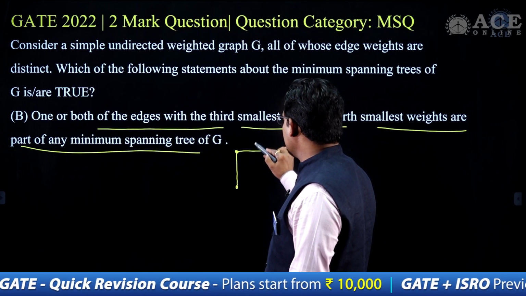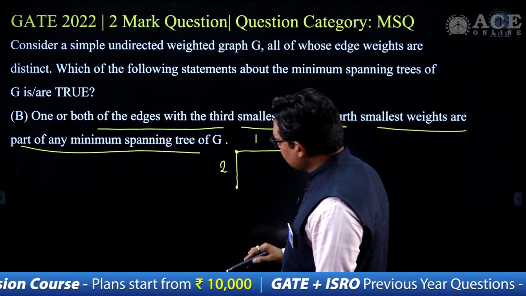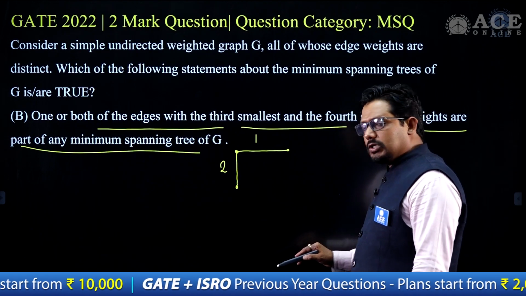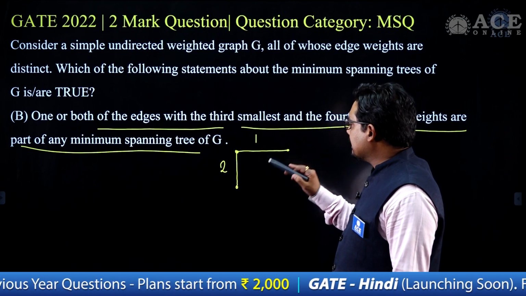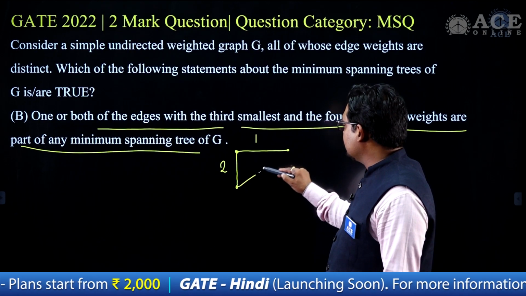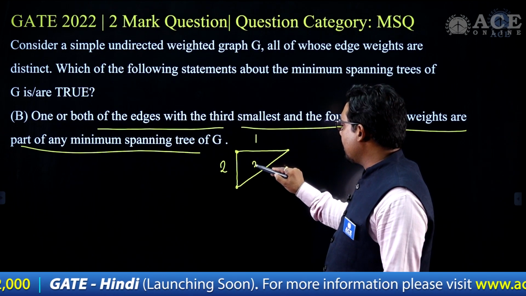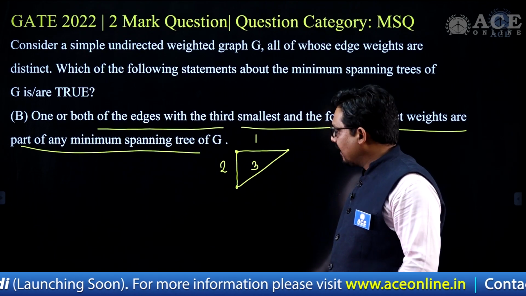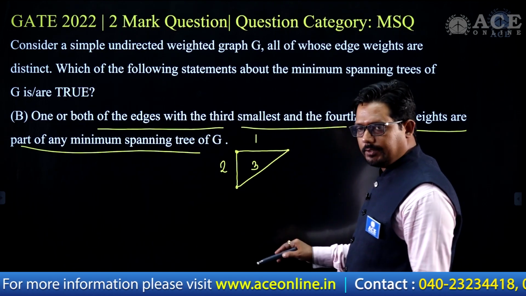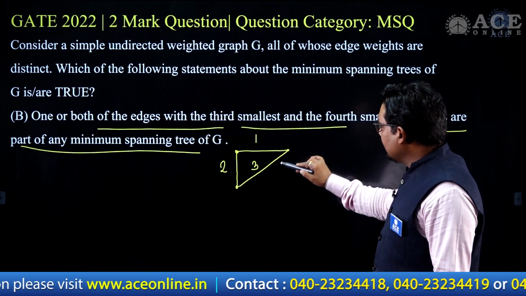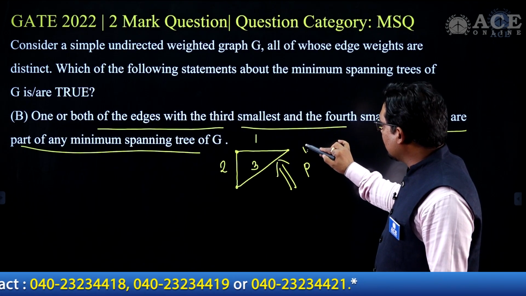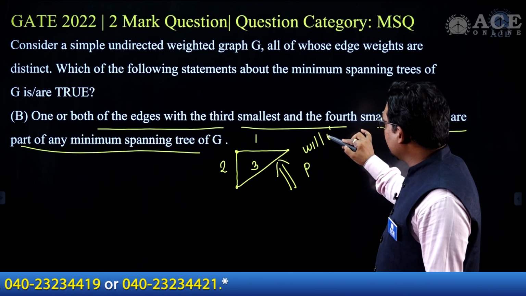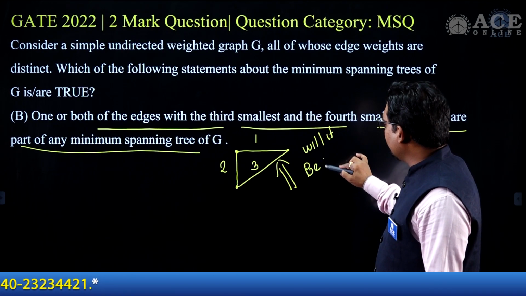Now here suppose this is 1 and this is 2. Now one or both, one of them or both of them. Suppose I have the third smallest edge here in this case, with a distinct third smallest weight. Now here, will this third smallest edge be part of the spanning tree? Will it be part of the MST?